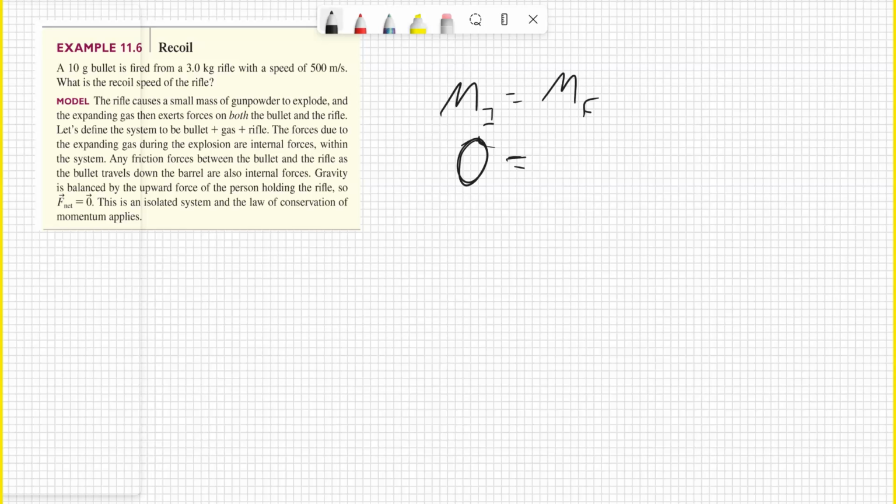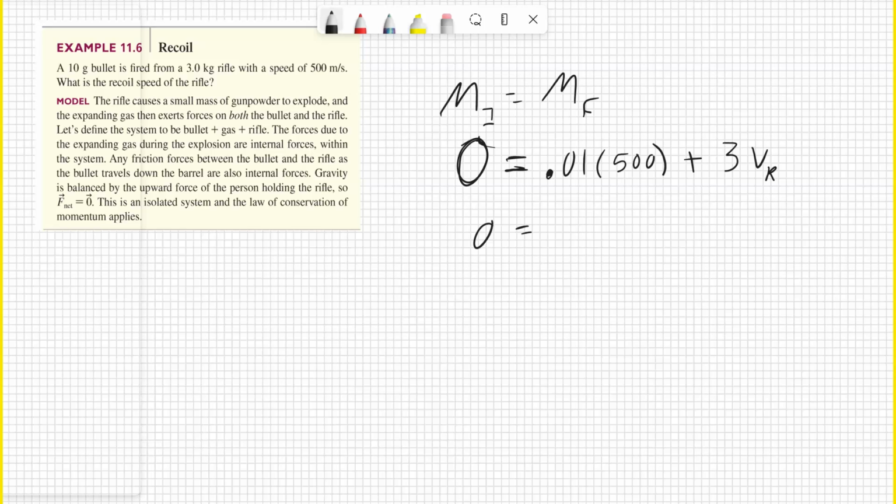The final momentum, we now have two separate momenta in the final situation. So we have the momentum of the bullet. The momentum of the bullet is its mass times velocity. Its mass is 10 grams, so I'm going to say 0.01 kilograms, and its velocity is 500 meters per second. Plus the momentum of the rifle, whose mass is 3 kilograms, and its velocity is what we're looking for, the velocity of the rifle.